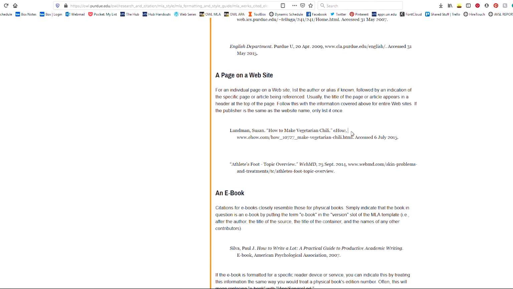It's good to note here that if there is no date, so you see this eHow page doesn't have a date on it, whereas this one does, it would be good to put an access date so that your reader knows when you looked at it, even if there's no date associated. If there is a date associated with it, then you don't necessarily need the access date. So with this information in mind, and we kind of know the things we need to find out about our source, let's take a look and see if we can find those aspects.